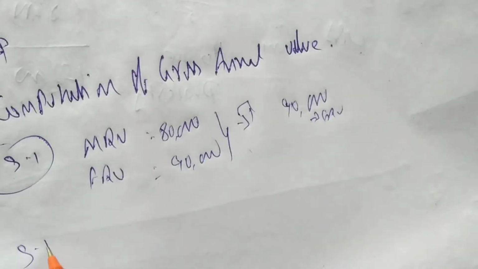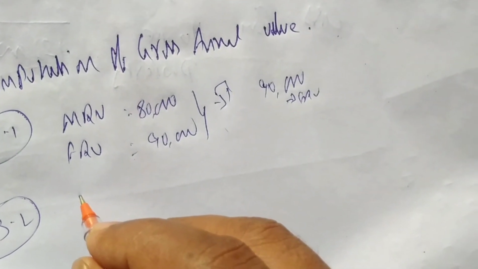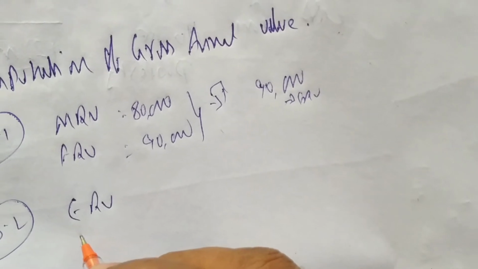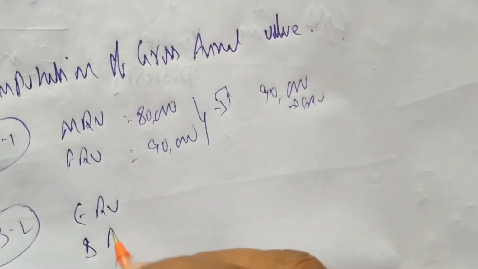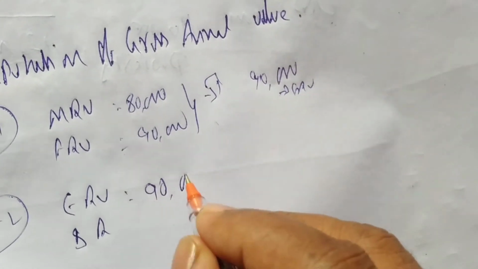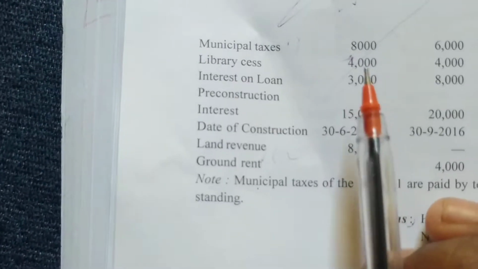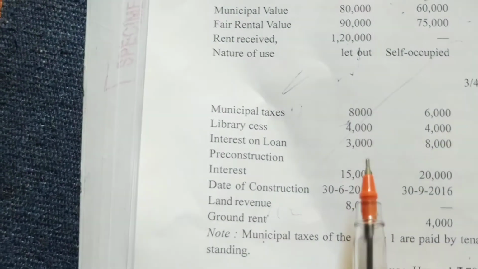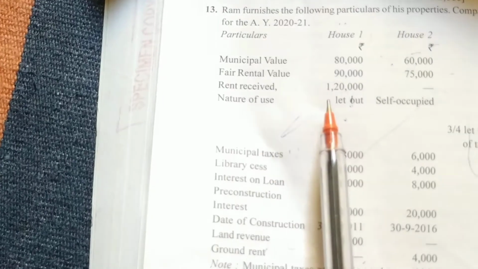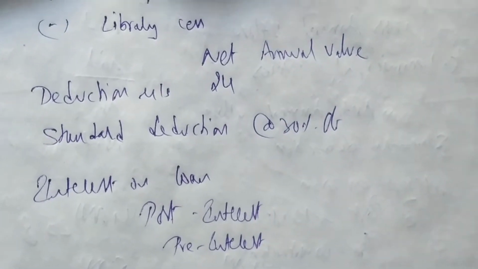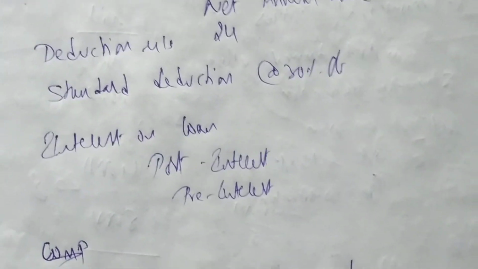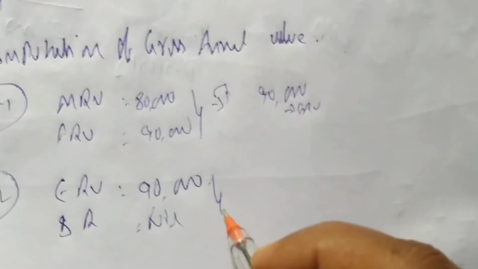Okay. Step 2 is the adjusted ERV. How to find out: ERV or standard rent? ERV is 90,000. Standard rent is not given, so don't write it directly, it is nil. So the lower is nil.